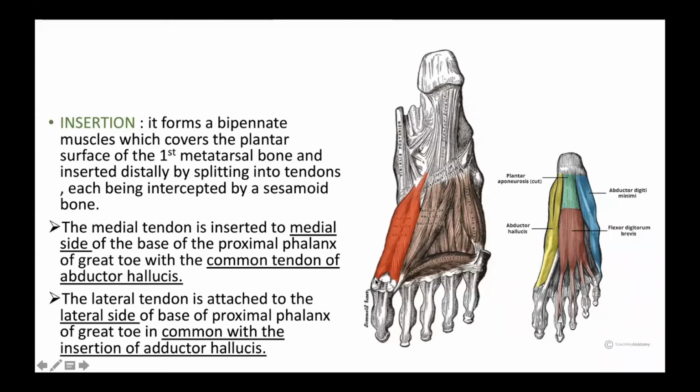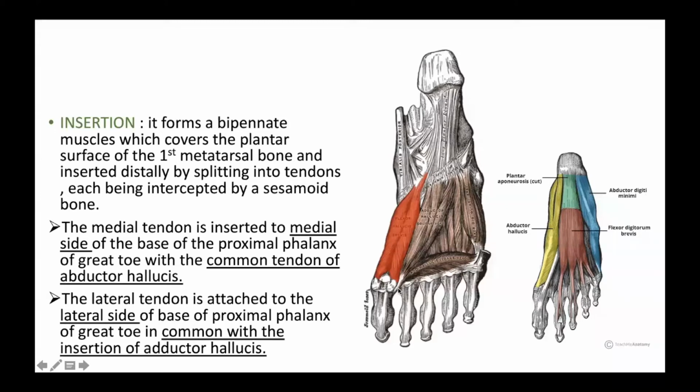The medial tendon is inserted onto the medial side of the base of the proximal phalanx of the greater toe, whereas this is the lateral tendon. This lateral tendon is inserted onto the lateral side of the base of the proximal phalanx of the greater toe, along with the common tendon.